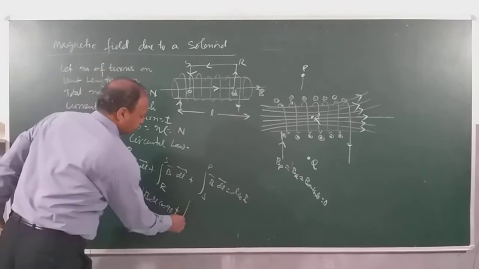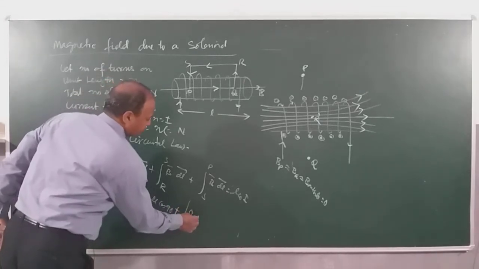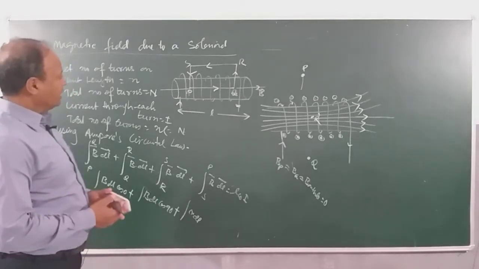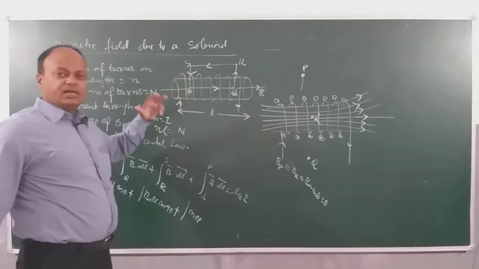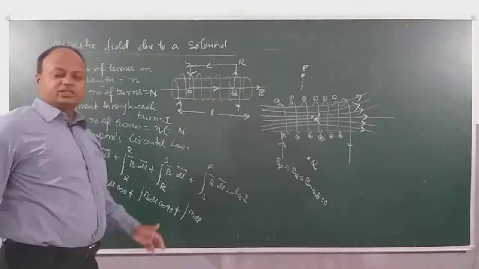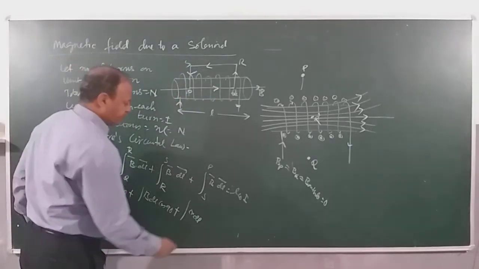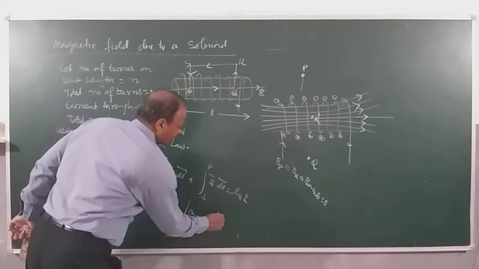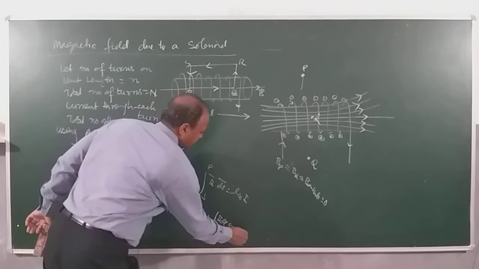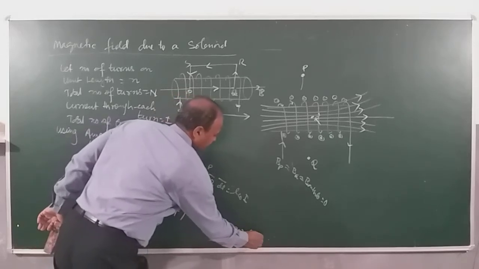So I will be writing 0 into dl, which obviously is 0. And as I move from S to P, again dl is perpendicular to B, so theta is 90. So plus B dl cos 90 is equal to μ0 I.